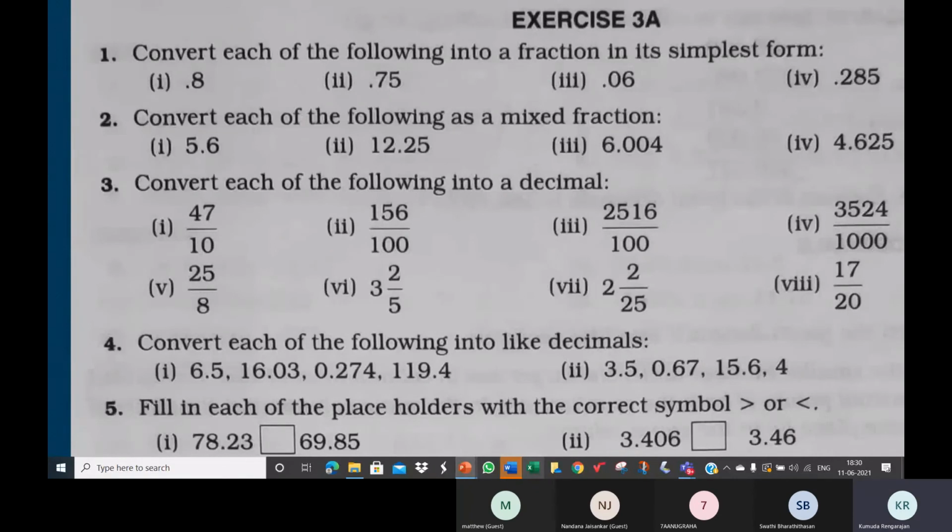Now, this particular paper, what you see now on your screen, exercise 3A, I want you to work it completely. We'll see the answers in the next class. Please remind me, okay? We have to discuss these answers in the next class. One of you, as soon as we begin the class, just remind me that we have to discuss these answers. Yes, ma'am. Take a screenshot. I'll show you the rest of the paper also. Till here, take a screenshot.